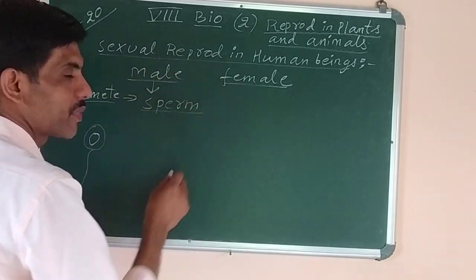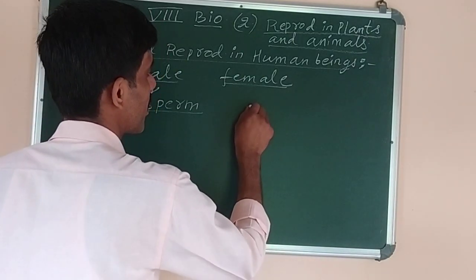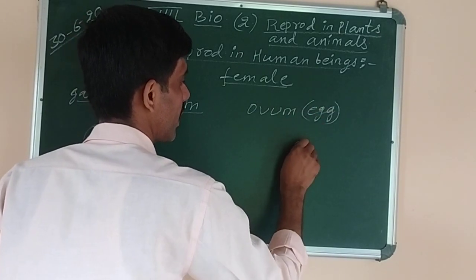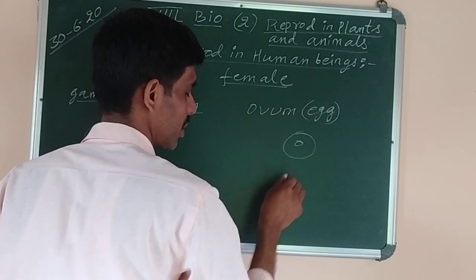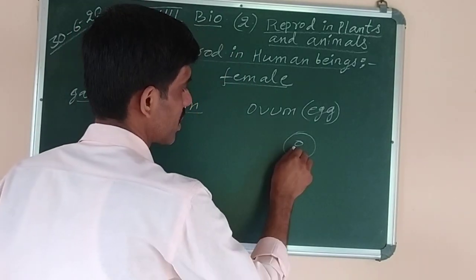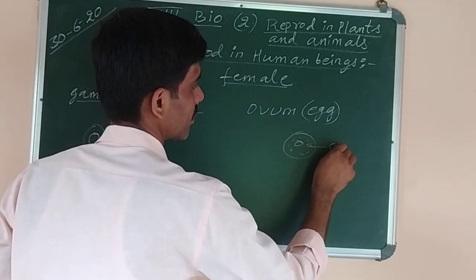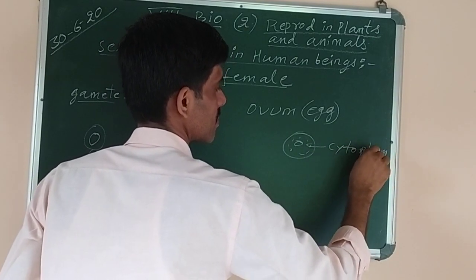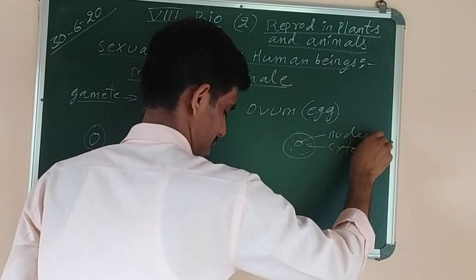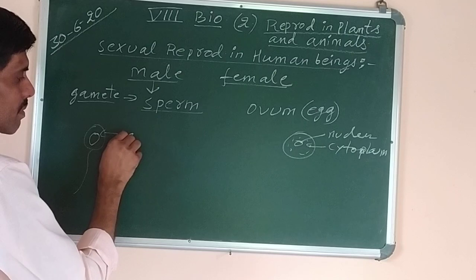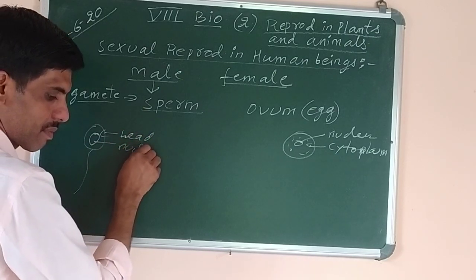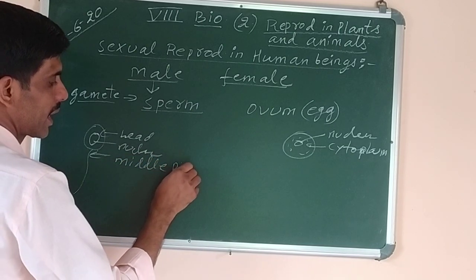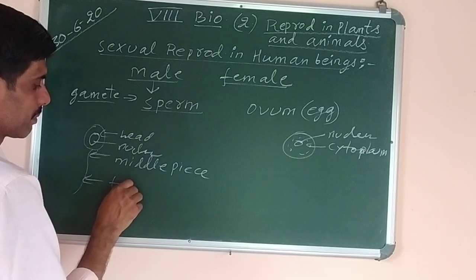Whereas the female has the female gamete, which is called ovum or egg, and the diagram of egg or ovum is also given in your book. You can see the diagram in which cytoplasm and nucleus are shown. Cytoplasm, and this one being the nucleus. Here also the head is there. This part the nucleus, the middle piece. It's important to draw the diagram in your copy also, and this one being the tail.